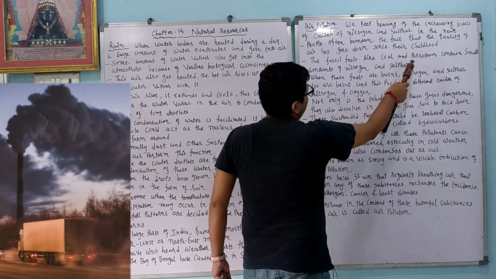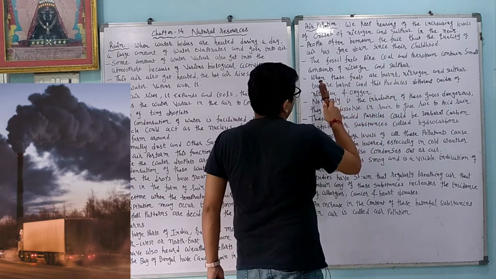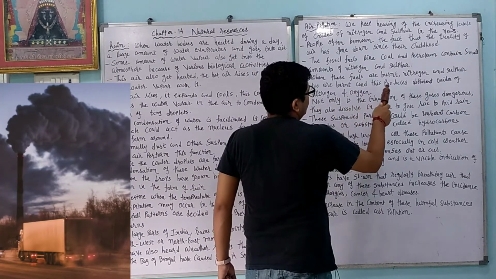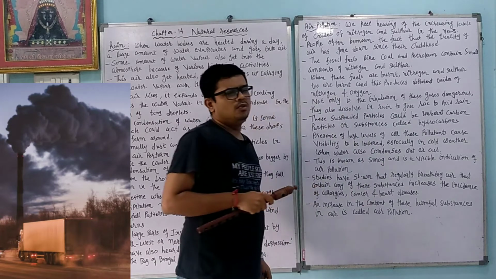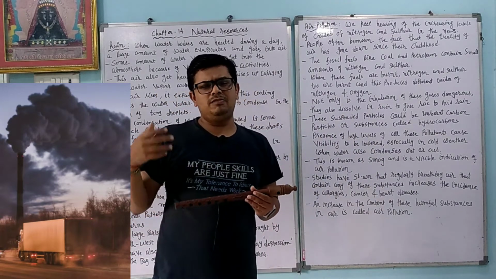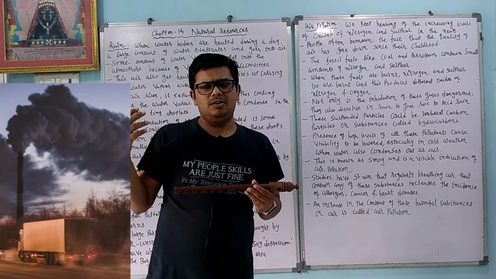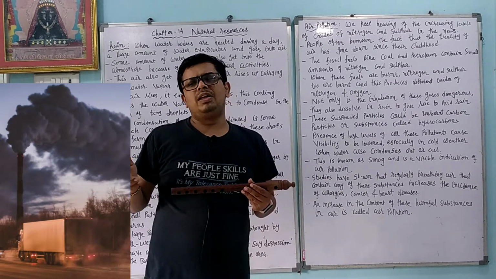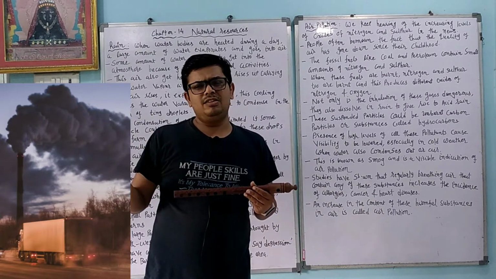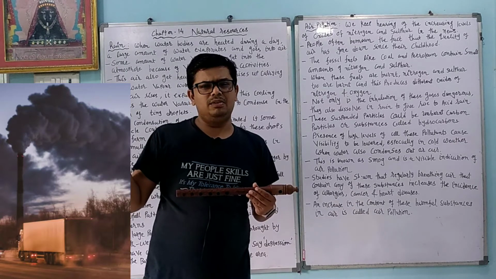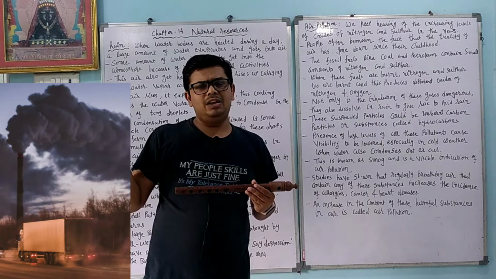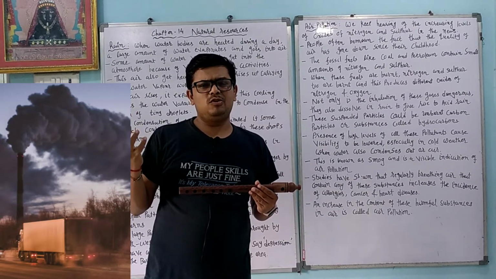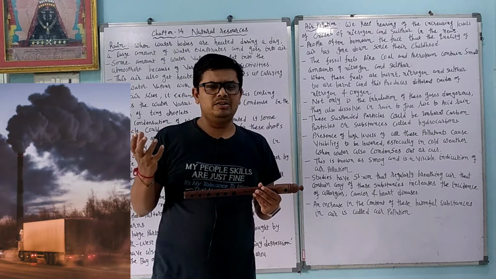The fossil fuels like coal and petroleum contain a small amount of nitrogen and sulfur. When these fuels are burned, nitrogen and sulfur are burnt too, and these produce different oxides of nitrogen and sulfur. When petrol, diesel or CNG is burned in vehicles, or in heavy vehicles, they give energy to the vehicle and produce oxides of carbon, nitrogen and sulfur, and it produces pollution.